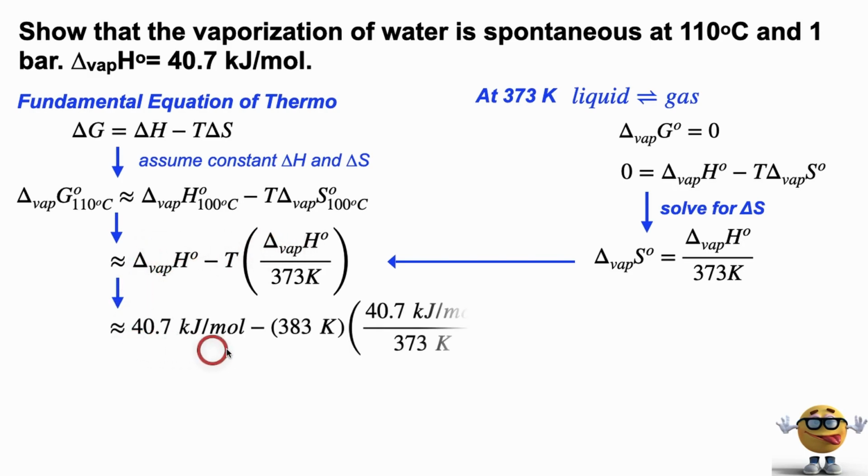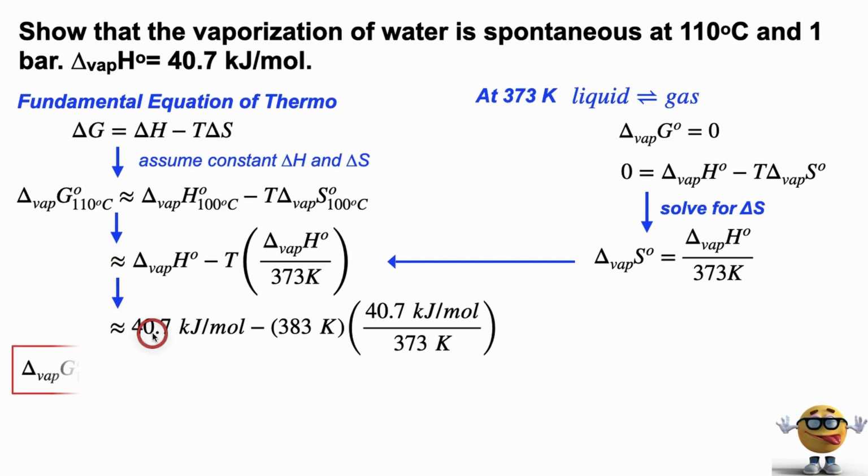We can plug in our numbers, and this is the temperature we want to boil it at, 110 degrees Celsius. Oh, I wanted to mention something, just in case it's not clear. This is the change in Gibbs energy at 110 degrees Celsius, but here we have the change in enthalpy at 100 degrees Celsius, and we could do that. Same with the entropy. That's not a typo, because we're assuming that the enthalpy change is constant. So we can use the value at 100 degrees Celsius for 110 degrees Celsius for the change in Gibbs energy. Okay, hope that makes sense.